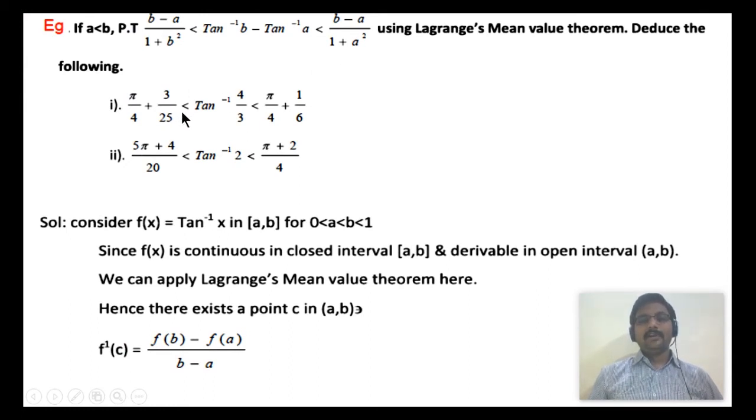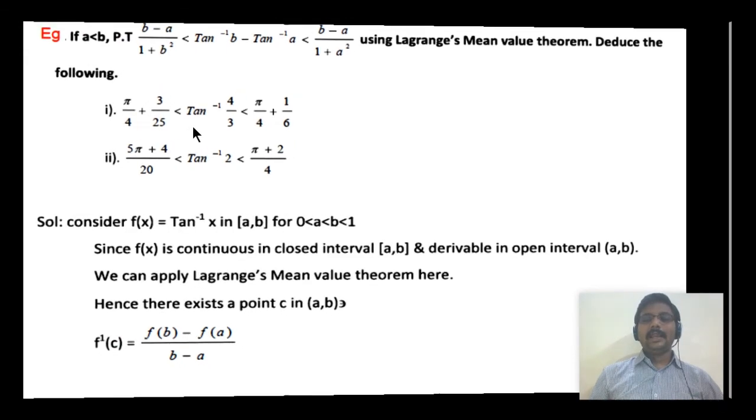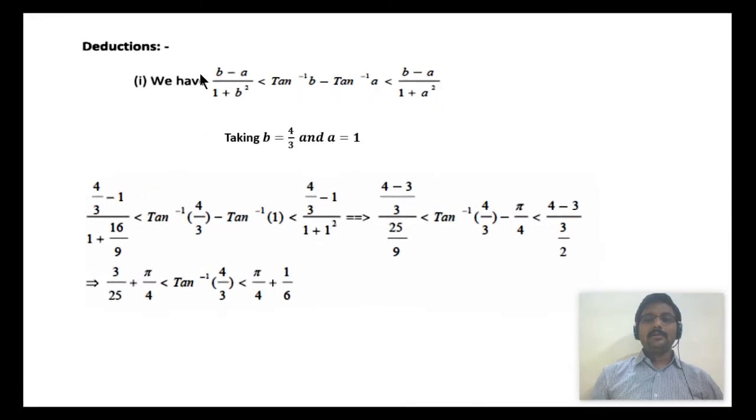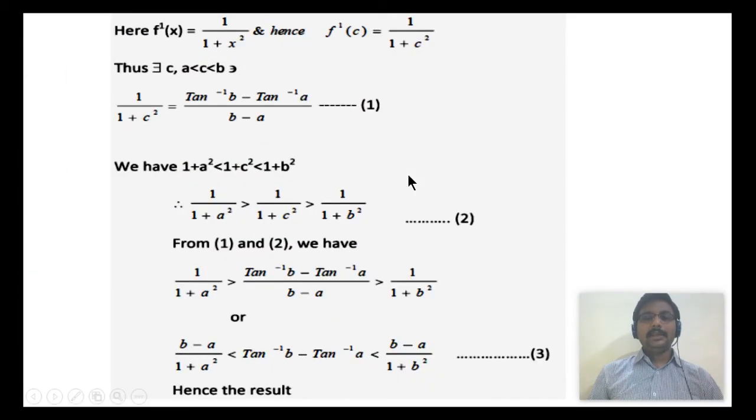Now we have to deduce the following. To deduce this, we have to take the values of a and b. So to get the first inequality, we have to put a equal to 1 and b equal to 4 by 3. Substituting these values in this inequality, a equal to 1 and b equal to 4 by 3. But what is the value of tan inverse 1? Tan inverse 1 is pi by 4. Now we will have negative pi by 4 in the middle, but we have to get this inequality.